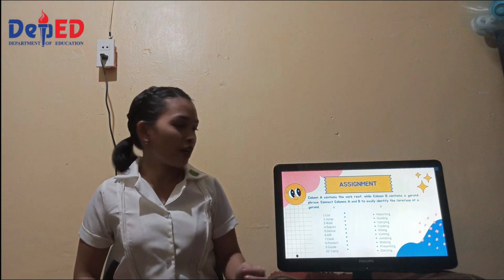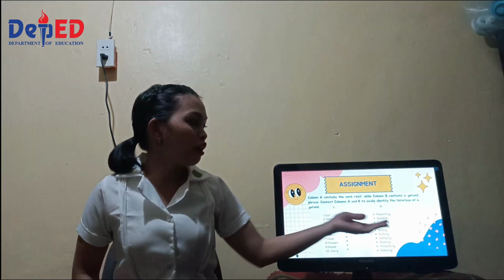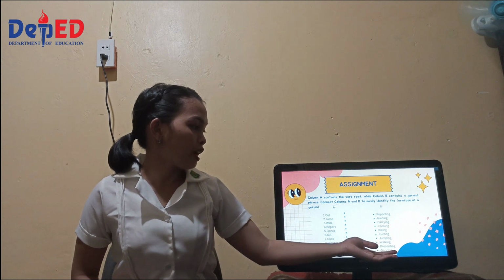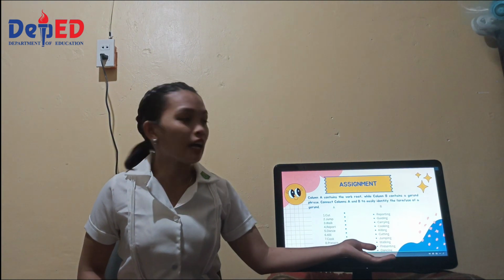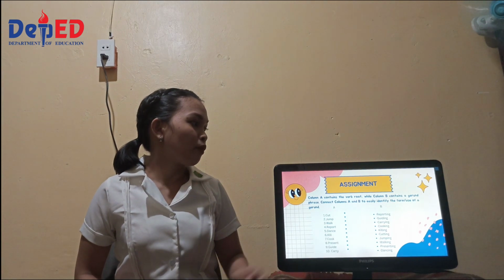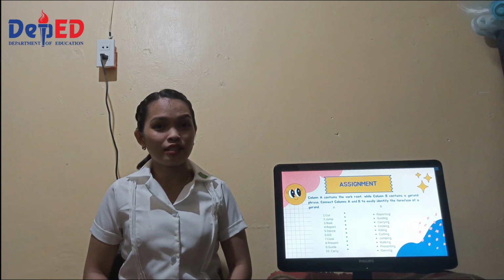Okay, so for your next assignment, I want you to complete the following. For column A, it contains the verb root, while column B contains a gerund phrase. I want you to connect columns A and B to easily identify the form or use of a gerund. Okay, so that's it for our lesson for today.